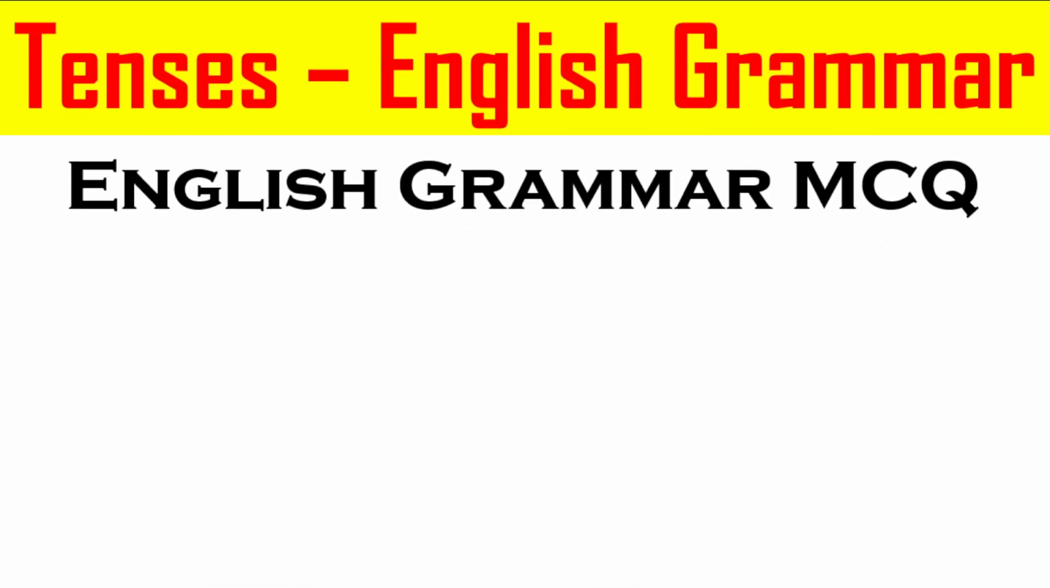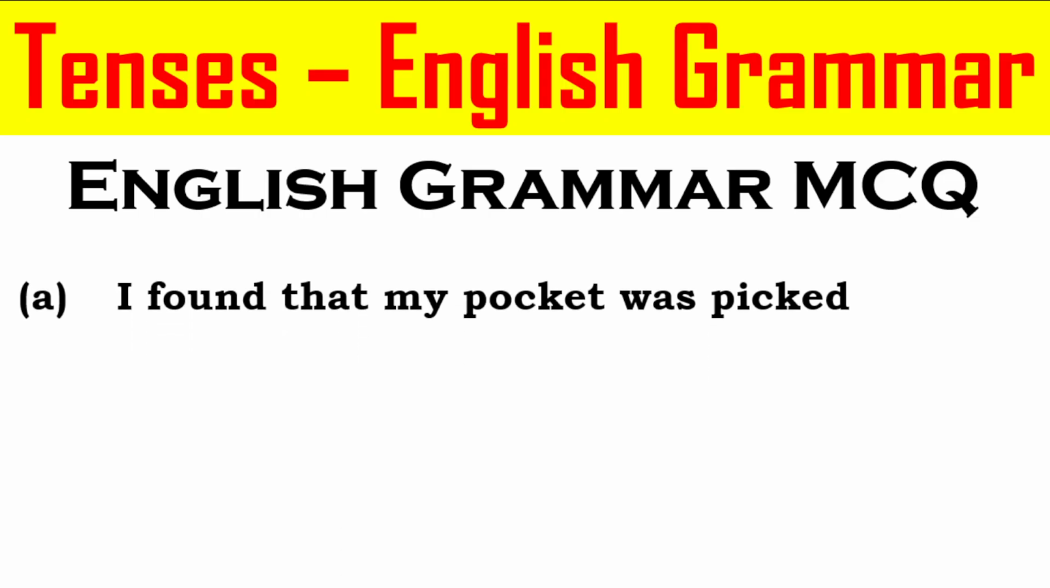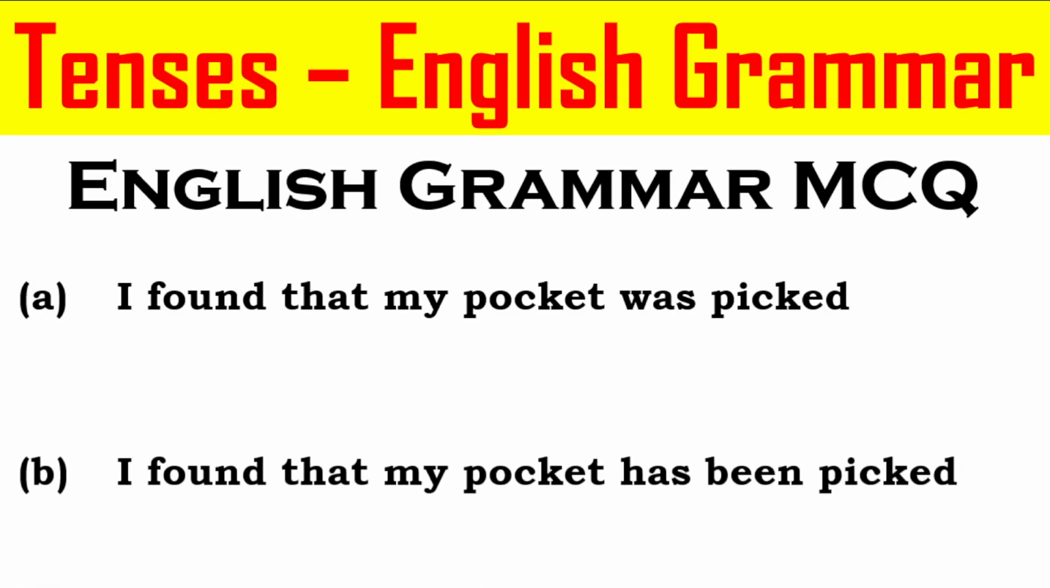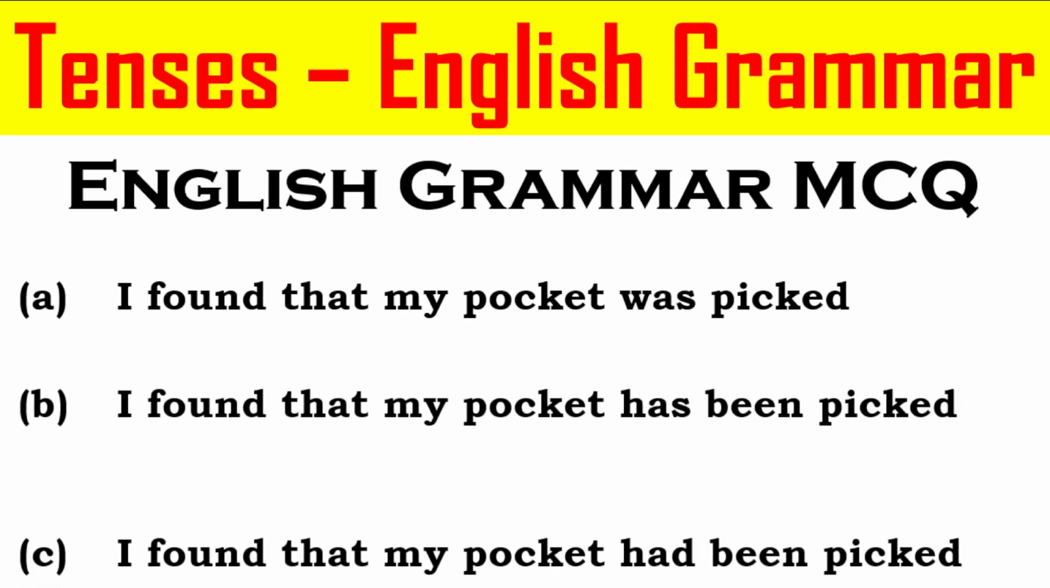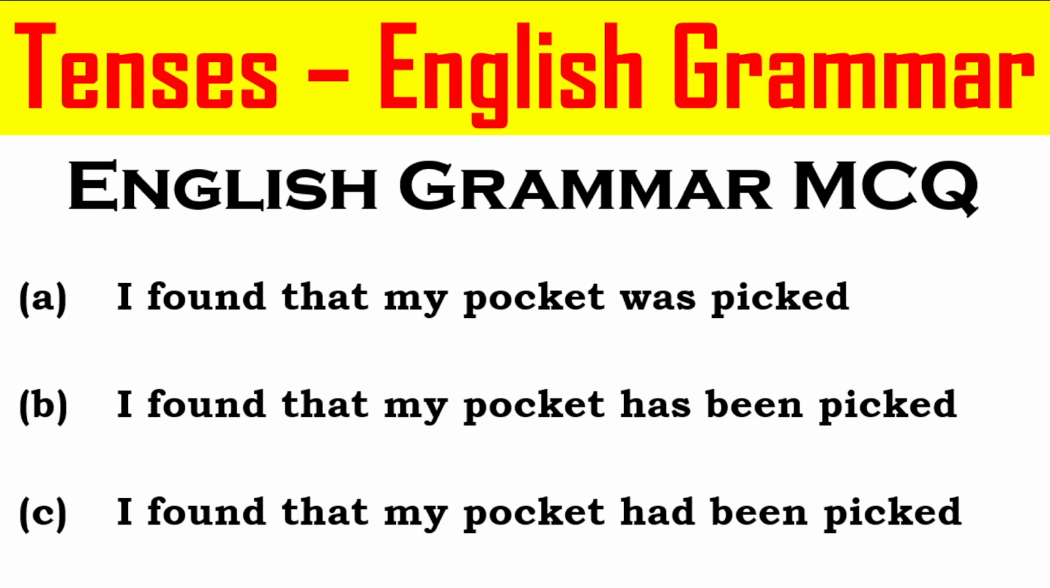Now let's move on to the next question of English grammar MCQ. Option A. I found that my pocket was picked. Option B. I found that my pocket has been picked. Option C. I found that my pocket had been picked. And the correct answer for this particular question is option C. I found that my pocket had been picked.